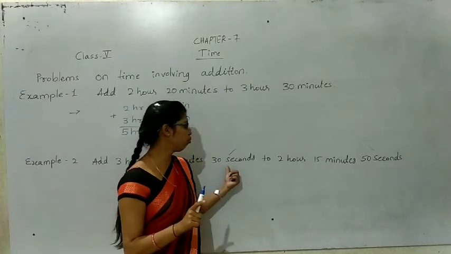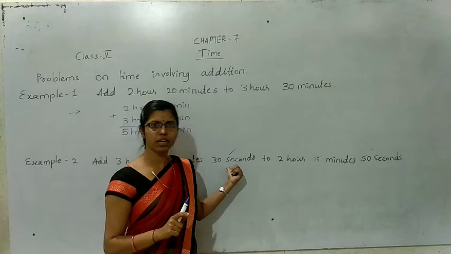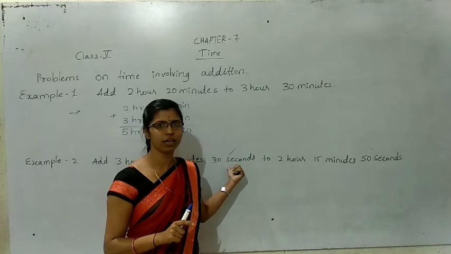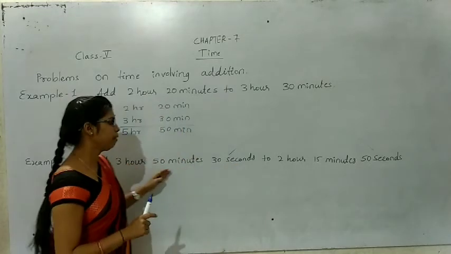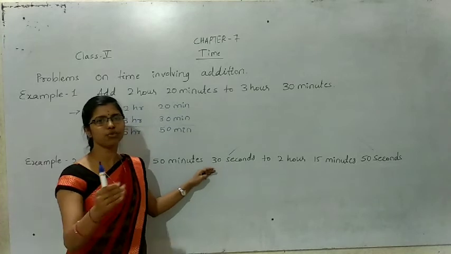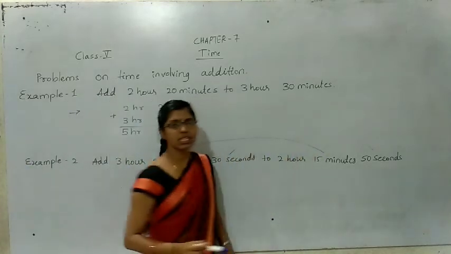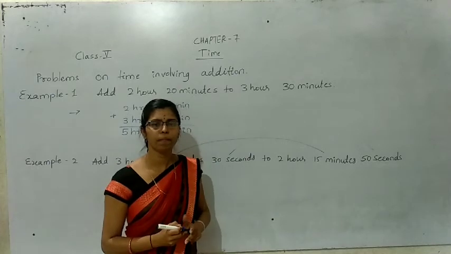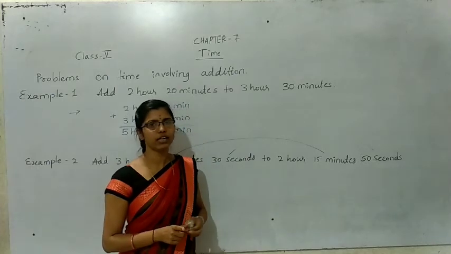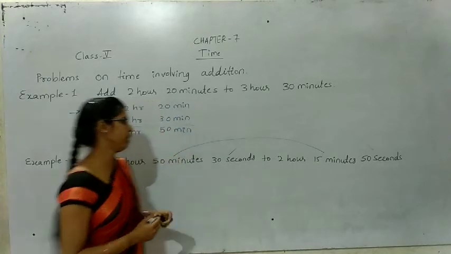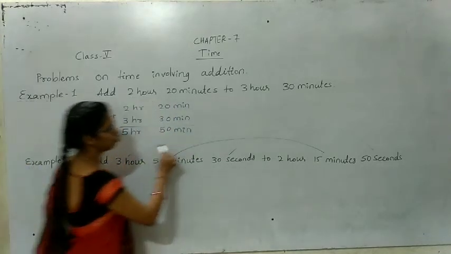If we get more than 60 seconds, we consider that as 1 minute and write the remaining seconds. Then minute to minute, because we know 60 minutes equal to 1 hour. Later hour to hour.